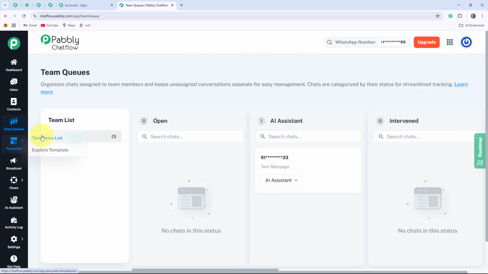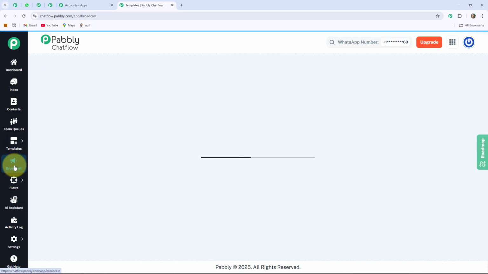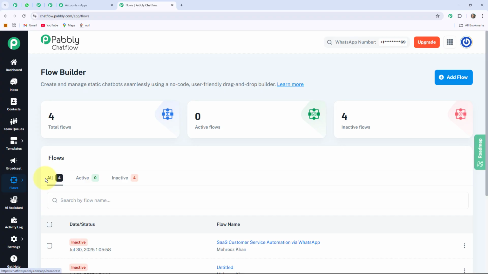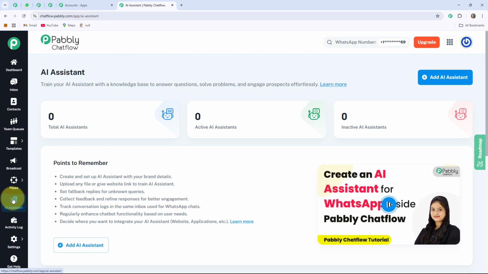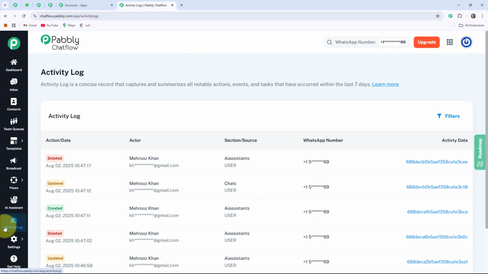The next one is the template, where you can create and manage pre-approved WhatsApp message templates. The next one is the broadcast. It is used for sending bulk messages to multiple users at once. The next one is the flow, where you can create multiple types of WhatsApp chatbots with the help of Flow Builder. The next one is AI Assistant, where you can train your AI assistant with a knowledge base to answer common questions.